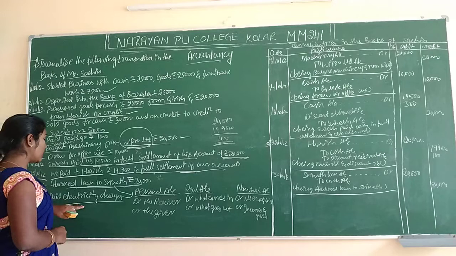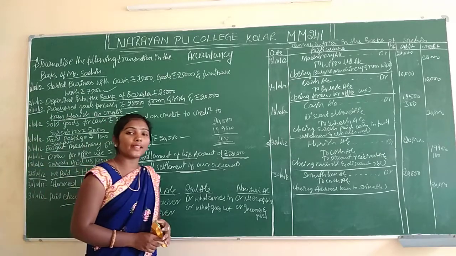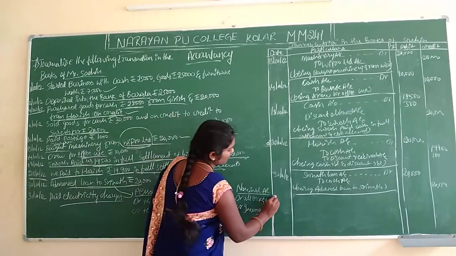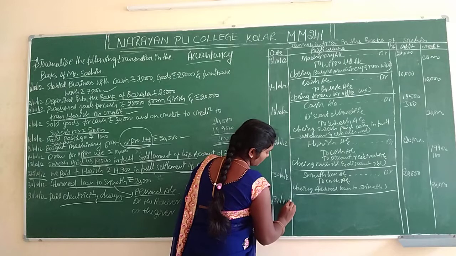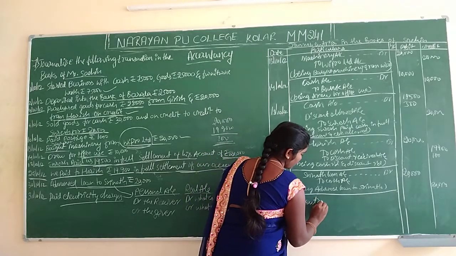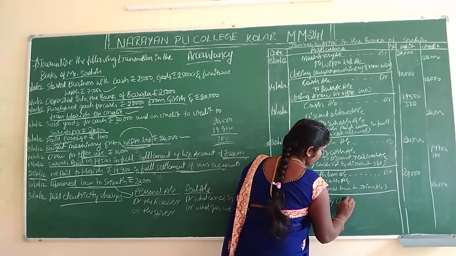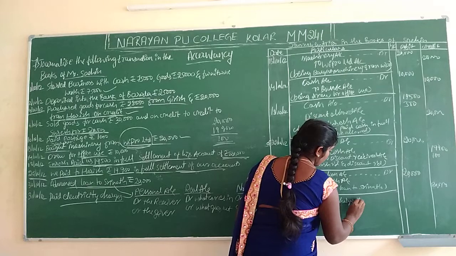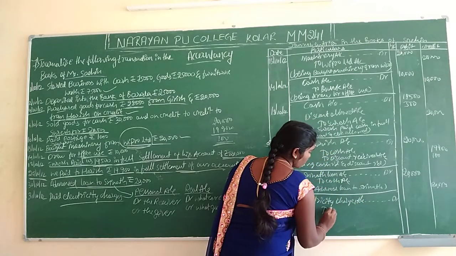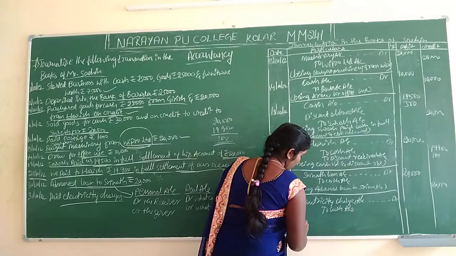Sachin will pay the electricity bill. What's the entry? Electricity charges account debit to cash account.